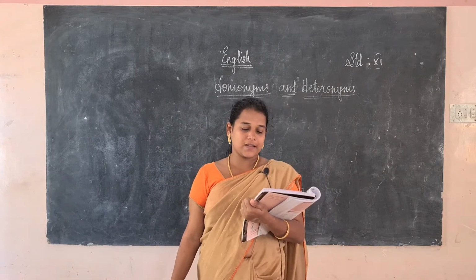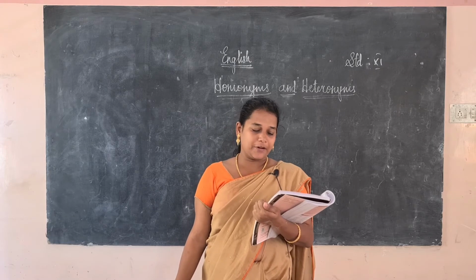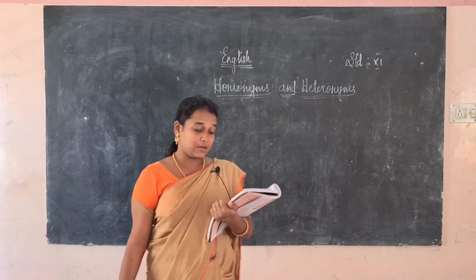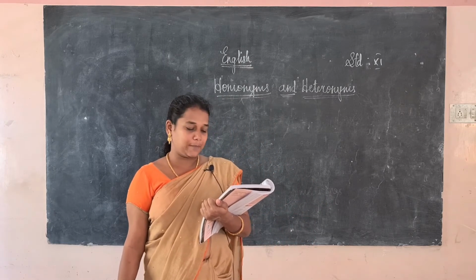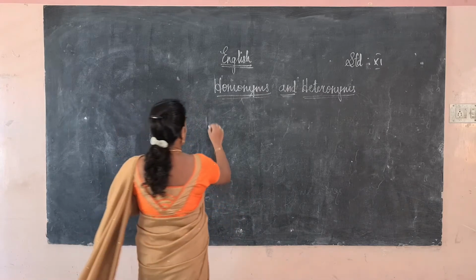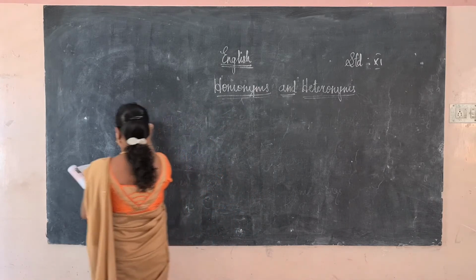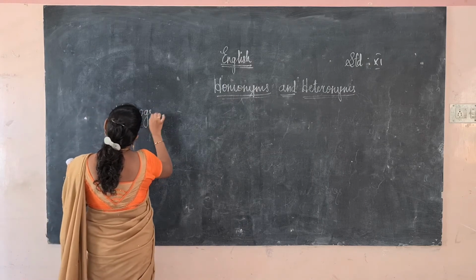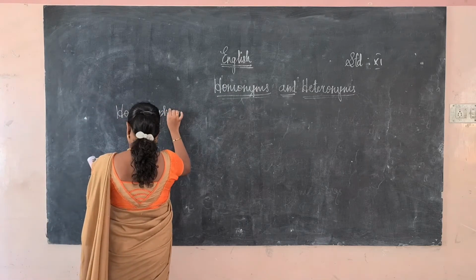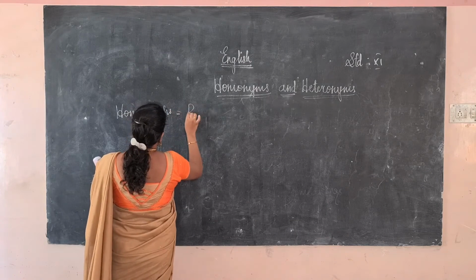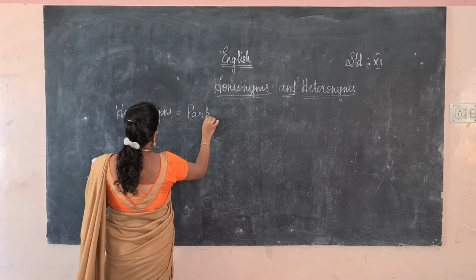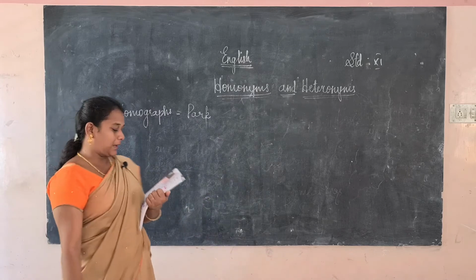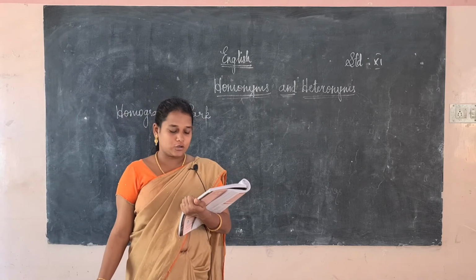Homographs are words with the same spelling, same sound, but different meaning. For example, park, P-A-R-K. The park is a piece of public land for recreation. We will go to the park.